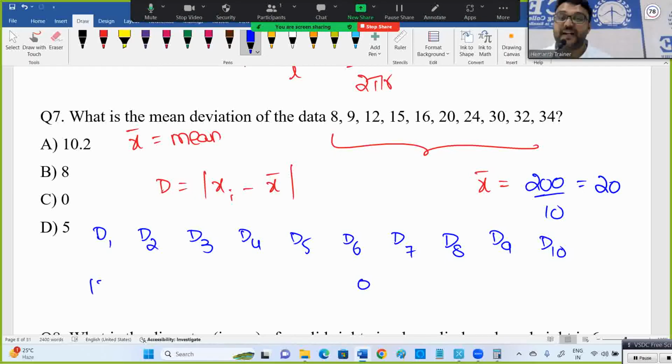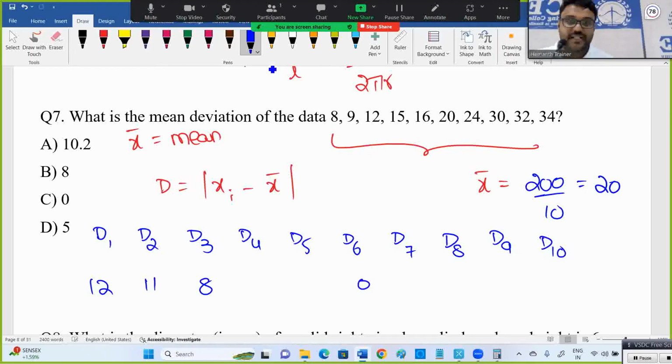The first value is 8, and against 20 the difference is 12. Take the modulus, don't put minus 12. Deviation is always taken positive. If you put minus 12, somewhere a plus 12 will cancel it, and finally you'll get 0. Don't put negatives; all values positive only.